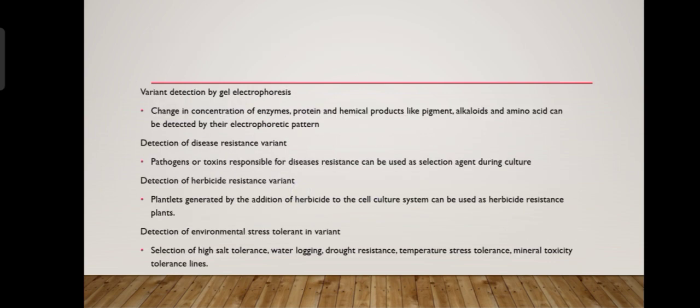Variants detected by gel electrophoresis. Changes in concentration of enzyme protein, chemical protein like pigments, alkaloids, and amino acids can be detected by their electrophoretic patterns. The detection of disease resistance varieties. Pathogens or toxins responsible for the disease can be used as a selection agent during culture. Detection of herbicide resistance varieties. So plantlets generated by the application of herbicide to the cell culture system can be used as herbicide resistant plants.